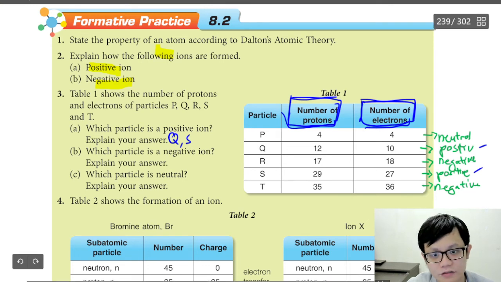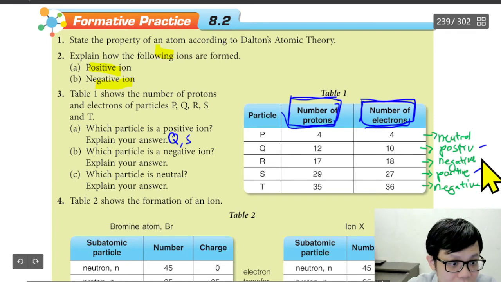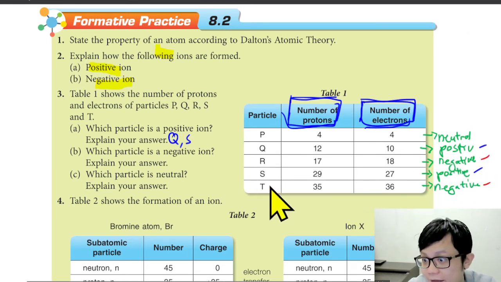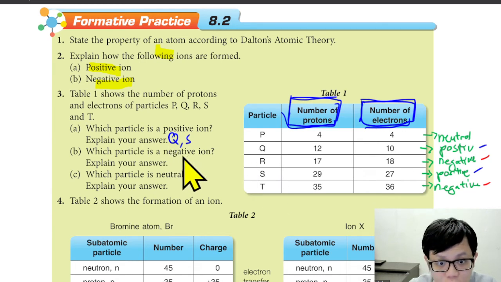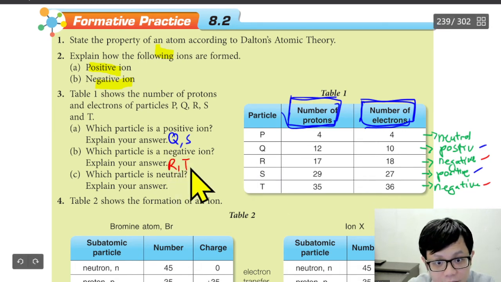Let's look at the next question. Which particle is a negative ion? Explain your answer. Negative ion is this one and this one, so it will be R and T. Why R and T?